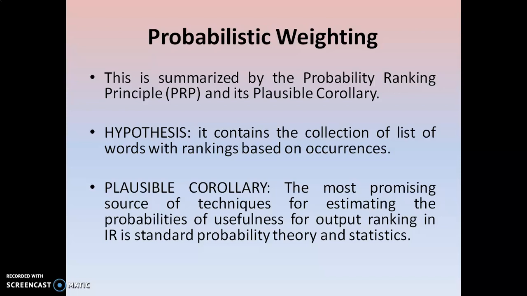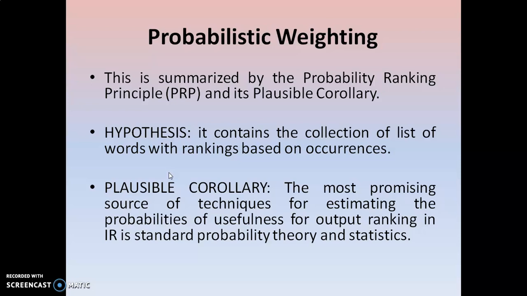The plausible corollary provides various promising techniques for estimating and calculating probabilities and rankings for information retrieval systems, based on the statistics of all the items and item rankings.